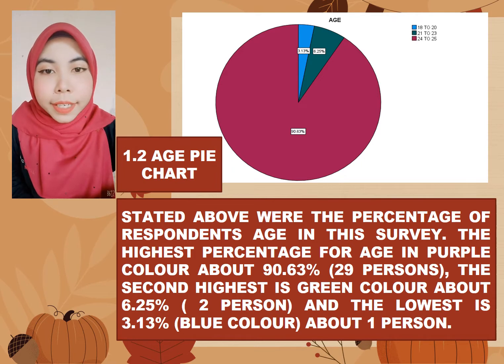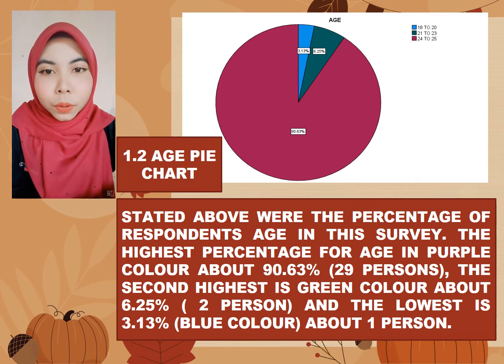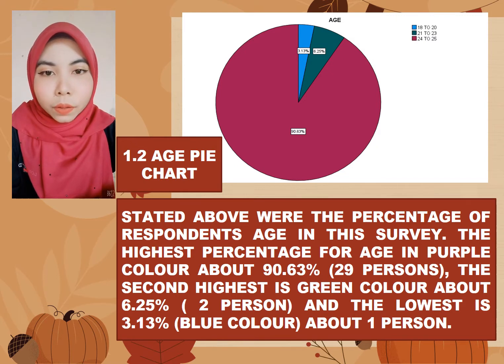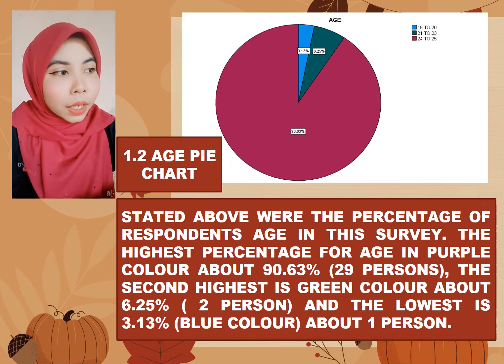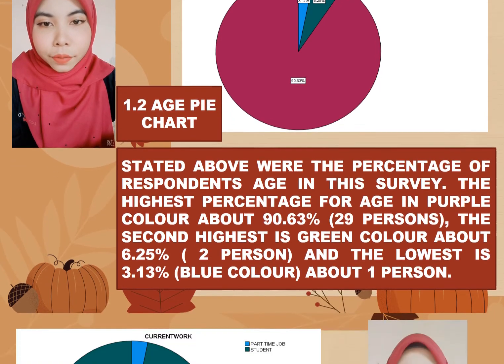The highest percentage shows that respondents about 24 to 25 years old were involved, and the second highest, 21 to 23 years old, and the lowest, 18 to 20 years old.